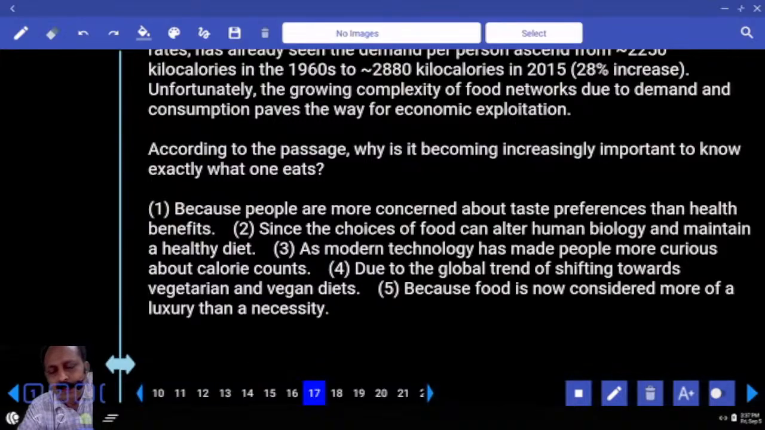Let us see. According to the passage, why is it becoming increasingly important to know exactly what one eats? Because people are more concerned about taste preferences. That doesn't matter. Since the choices of food can alter human biology and maintain a healthy diet, obviously. So what is the answer? Can alter human biology.